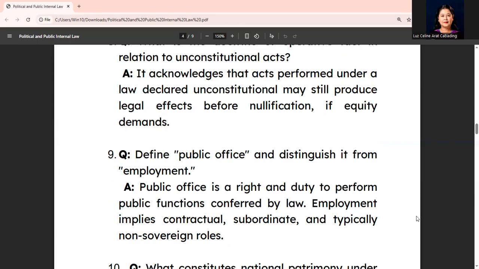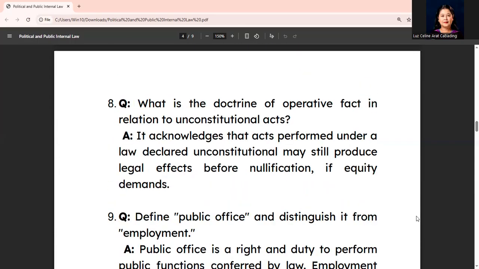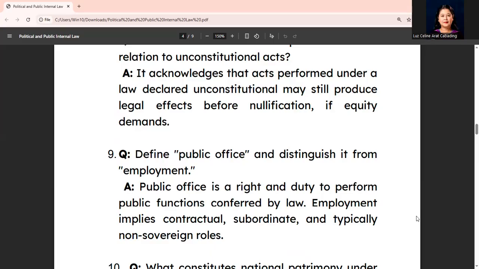Question 8. What is the doctrine of operative fact in relation to unconstitutional acts? So the answer is it acknowledges that acts performed under a law declared unconstitutional may still produce legal effects before nullification if equity demands.